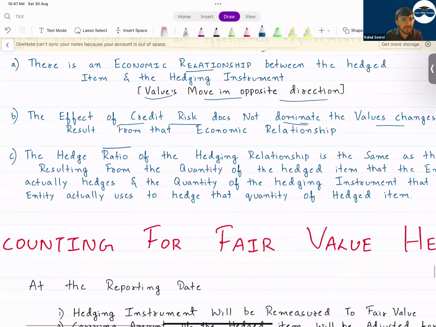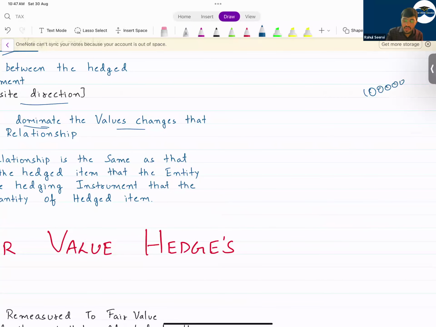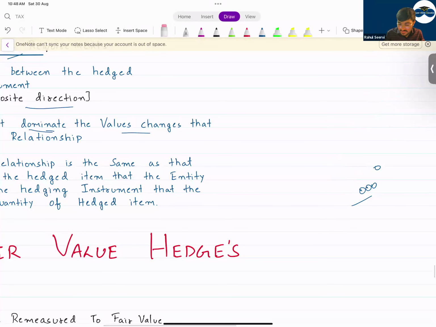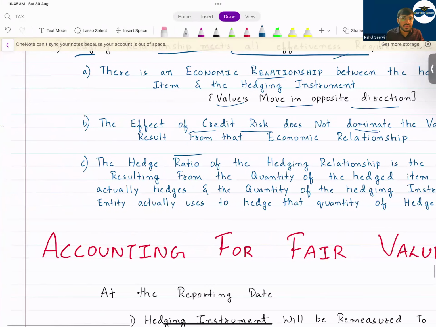Then the hedge ratio should be maintained. Hedge ratio means what? Say I'm doing a bet for 1 lakh rupees on one side. On the other side also, if I bet for RCB, I should also do it for 1 lakh. If I do this for 90,000, can I say there is a risk? There is a risk here. See, when the company is entering into hedge accounting, the intention is not to make profit. The intention is only to reduce the risk. When they enter into hedging, the intention is to safeguard or to reduce the risk. It's not the aim to make profits here. So the hedge ratio should be equal.